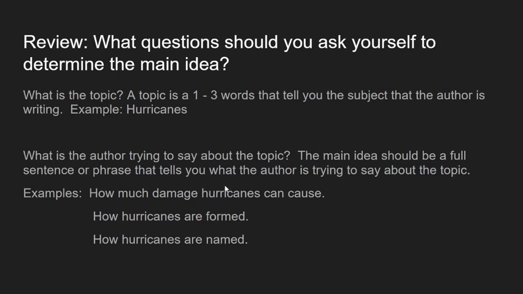To remind you what a topic is, it's one to three words that tell you the subject the author is writing about. For example, hurricanes is a topic. It's one word, but I could take that topic and write an article that describes a certain thing about hurricanes. You want to ask yourself, what is the author trying to say about the topic? It should be a full sentence or phrase that you answer with in your head.